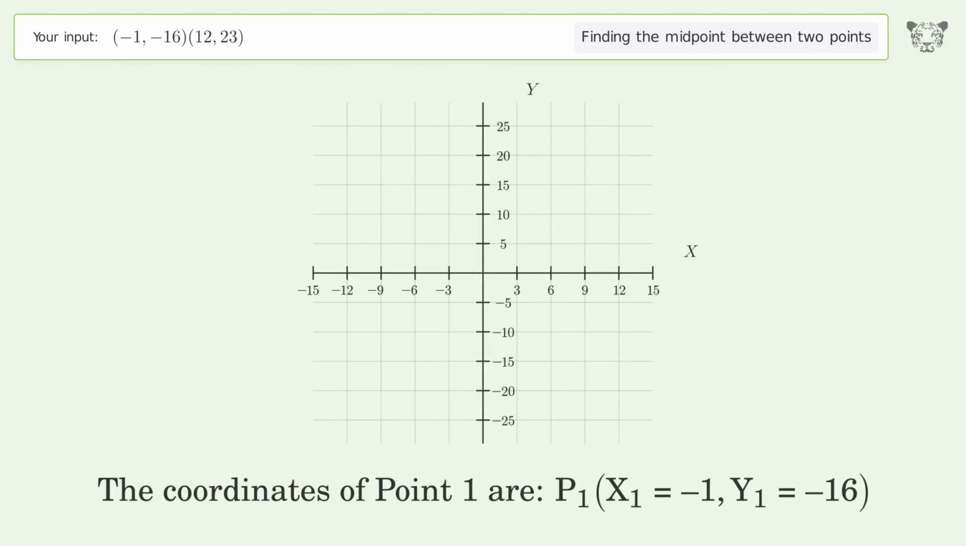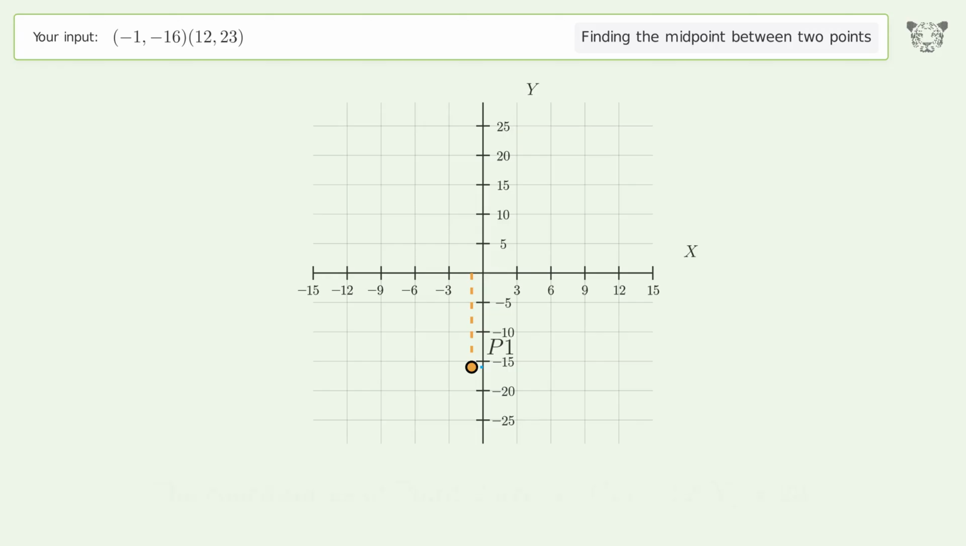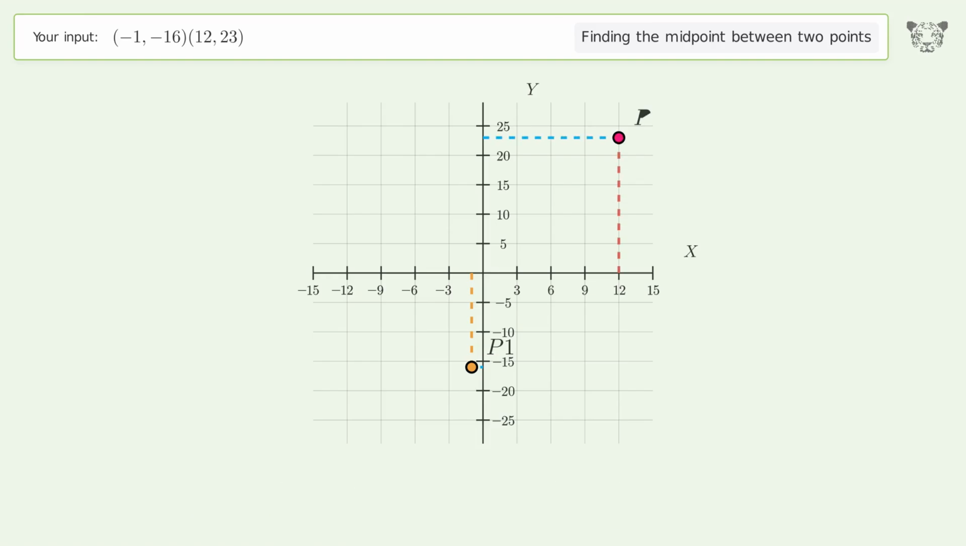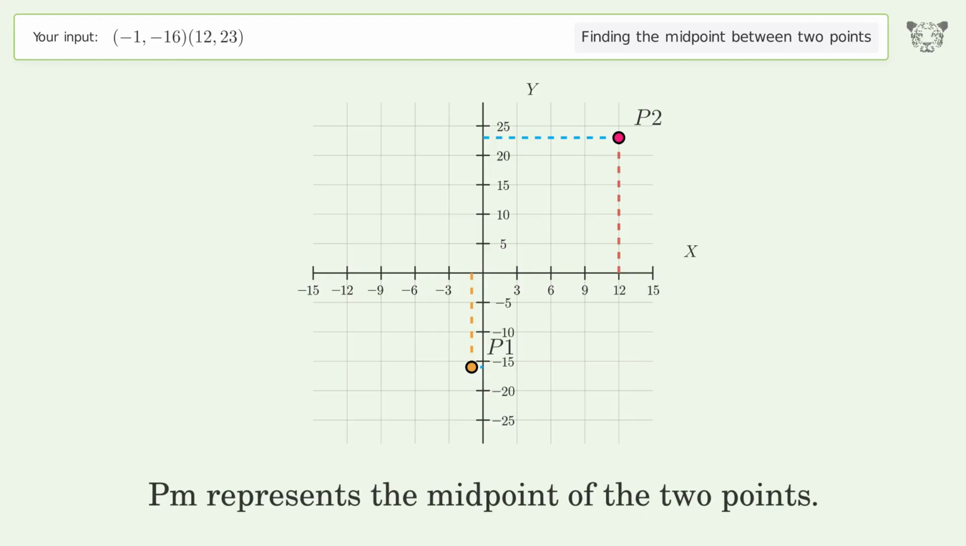The coordinates of point 1 are, x1 equals -1, y1 equals -16. The coordinates of point 2 are, x2 equals 12, y2 equals 23. PM represents the midpoint of the 2 points.